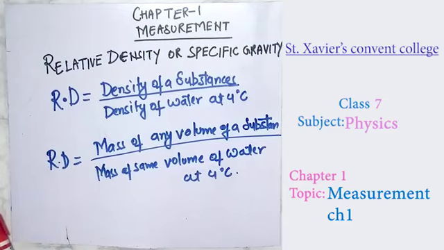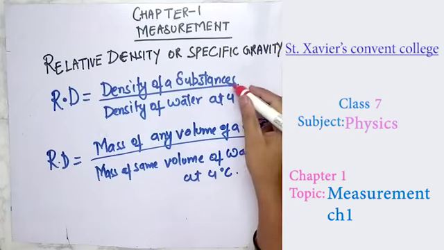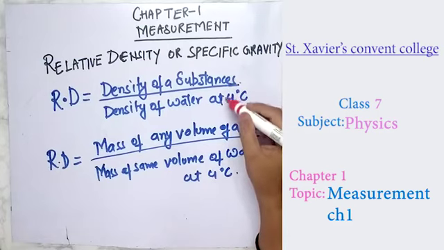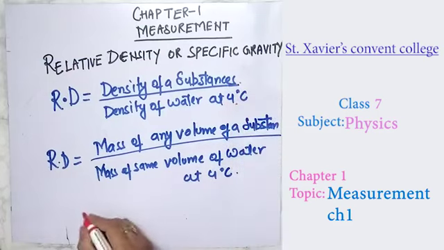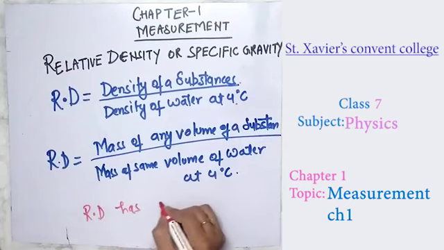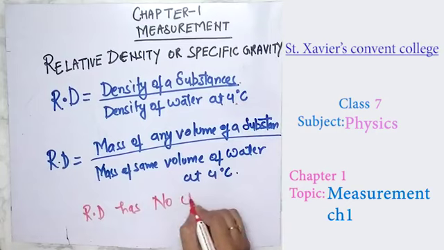As you can see over here, in the numerator is the density of a substance and in the denominator is also a density. Both have the same units in numerator and denominator. It means relative density has no unit.